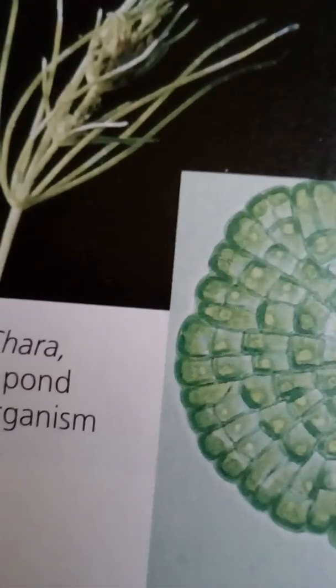4. Formation of phragmoplasts. Certain details of cell division occur only in land plants and certain charophyceans, including the genera Chara and Coleochaete.